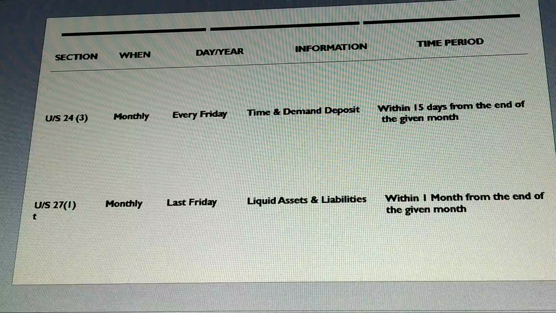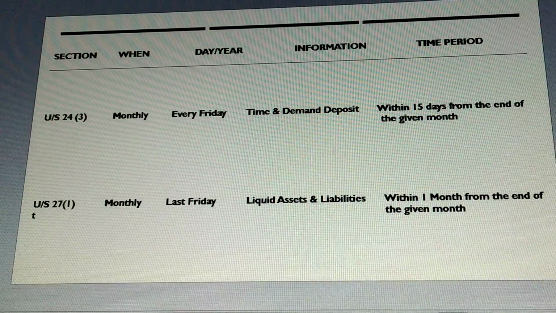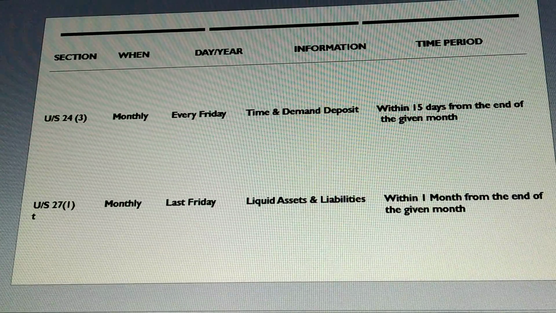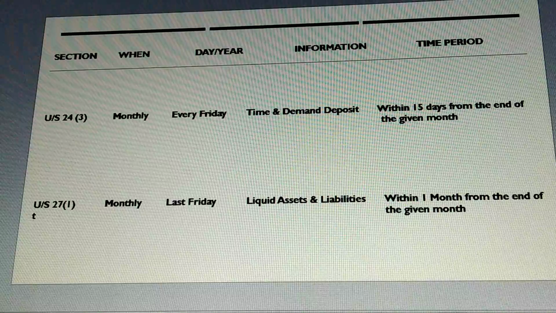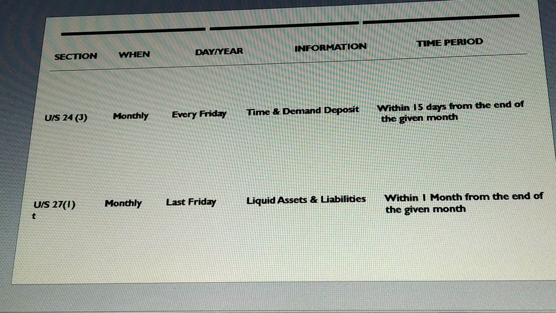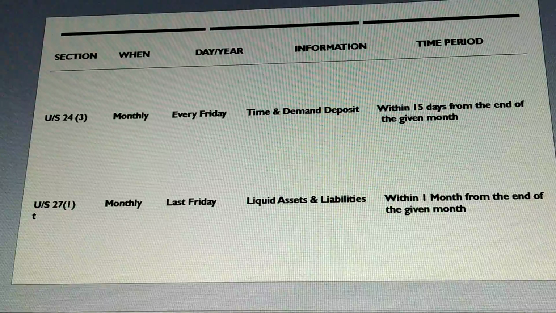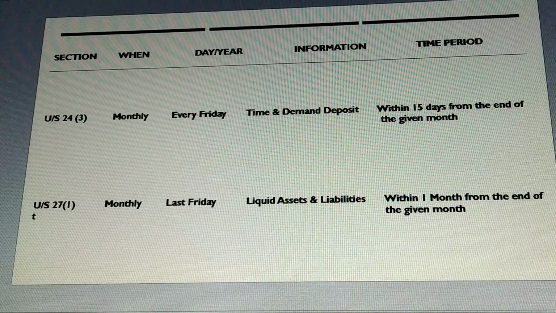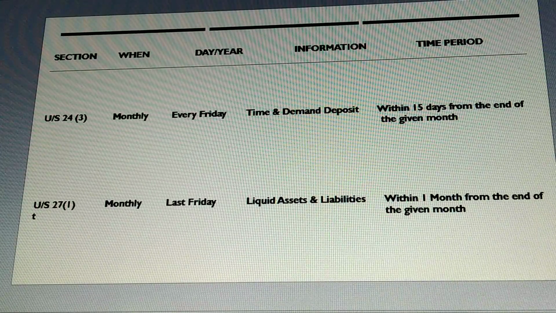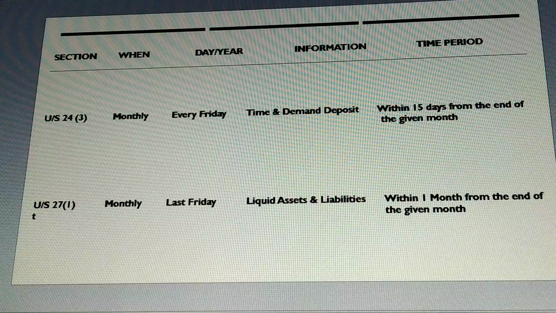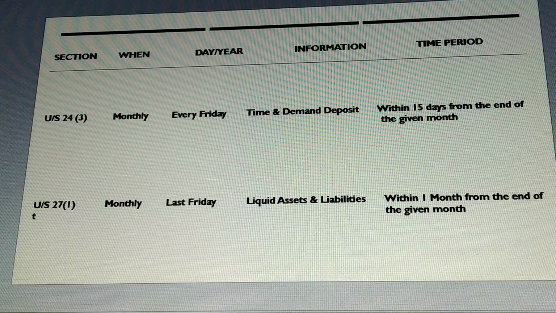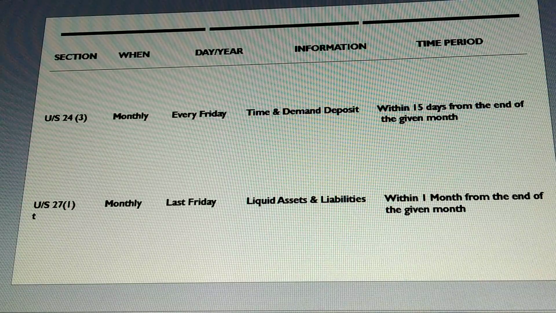So how are we supposed to write it, or how are we supposed to say it? Under Section 27(1) of the Banking Regulation Act, 1949, every banking company operating in India is required to submit a monthly return.